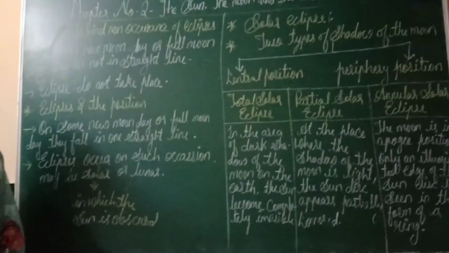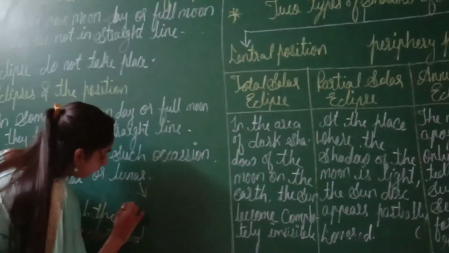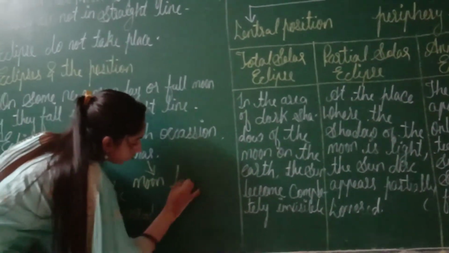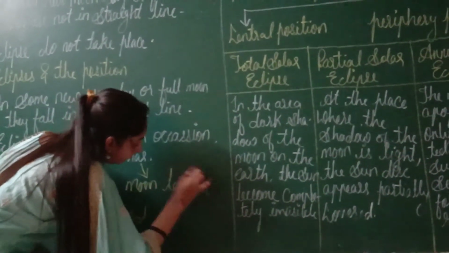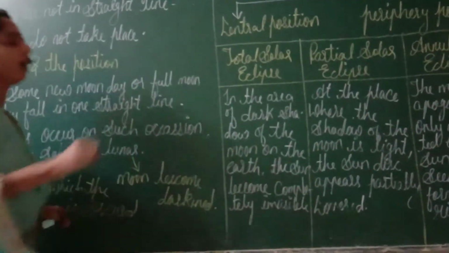Obscured means not clear. And what is the meaning of lunar? Lunar means the moon becomes darkened, means we are not able to see the moon.